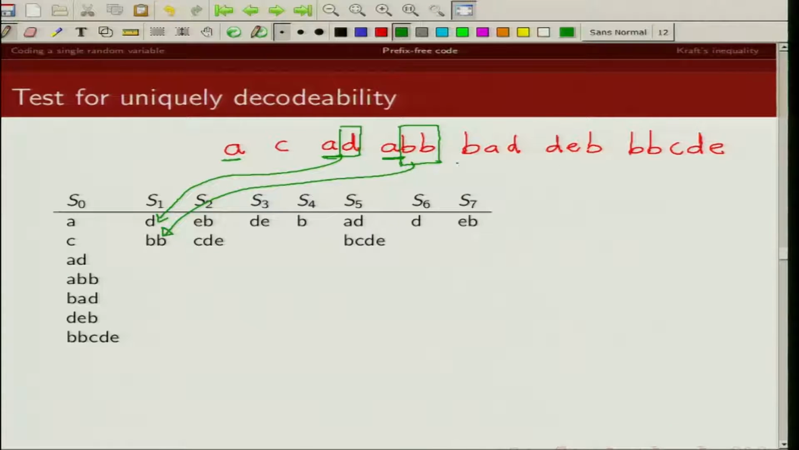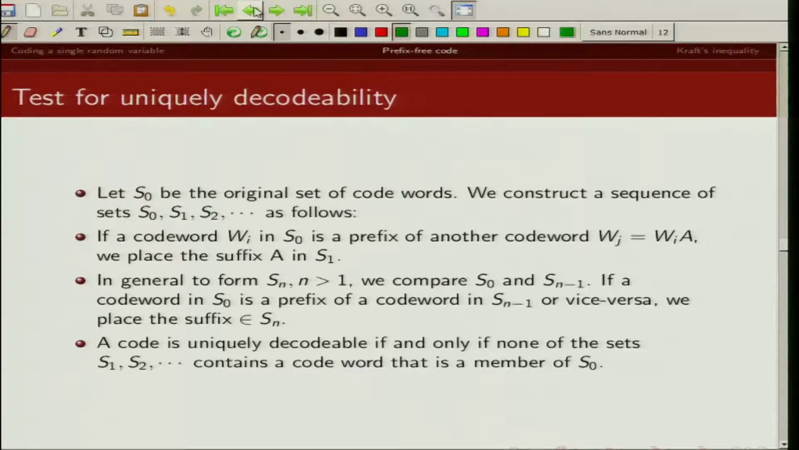Any other code word? I don't see any code word which has C as a prefix. Similarly, for BAD, there is no code word which has BAD as its prefix. So S1 will have D and BB. So that's what I meant. If you have a code word WI in S0 which is a prefix of another code word, then you put this suffix in the set S1.